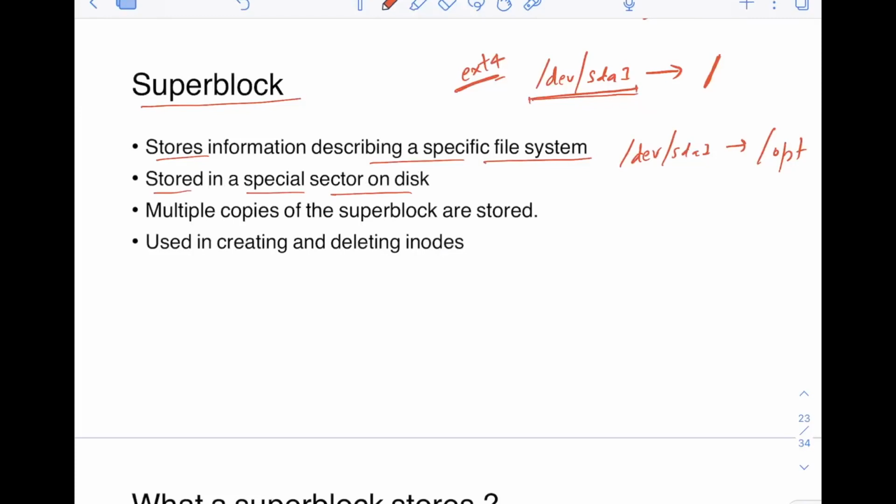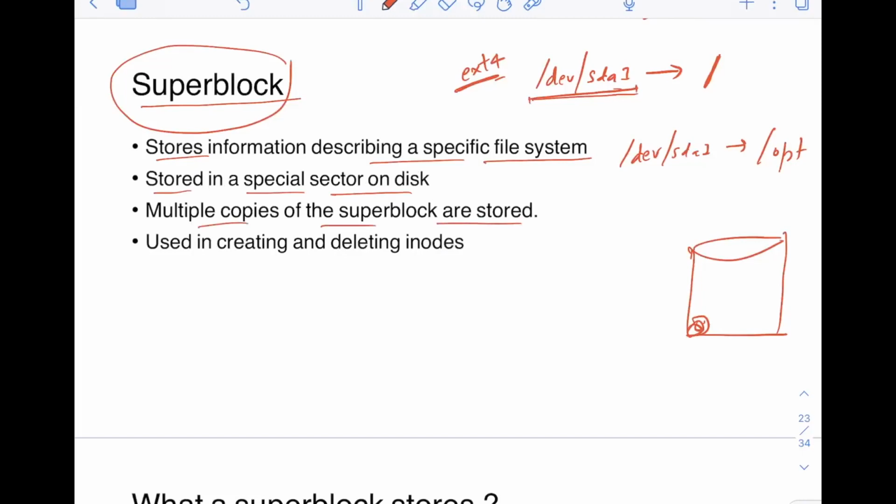So of course /dev/hda1 is a disk. And this information, the superblock, is a data structure. This data structure will be stored in a particular special place somewhere in this disk. And of course, multiple copies of the superblock are stored. You have different sectors here, a lot of sectors, so multiple copies are stored.